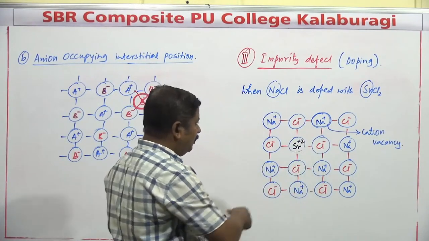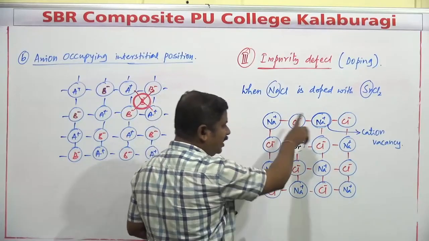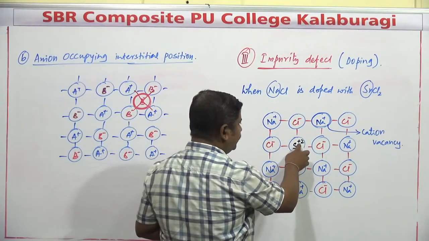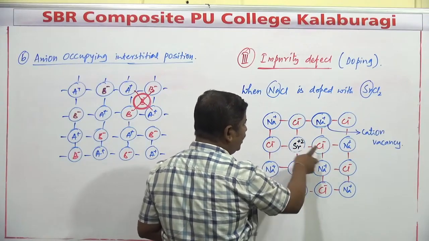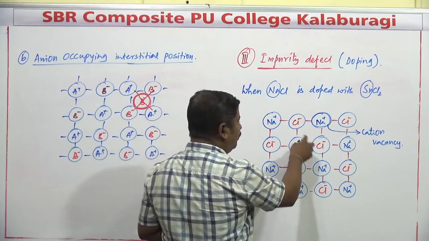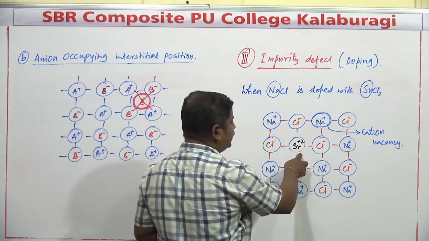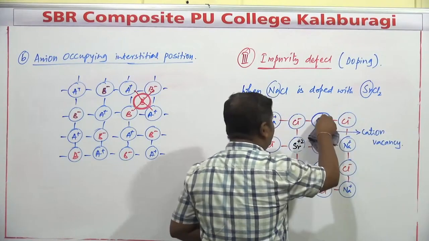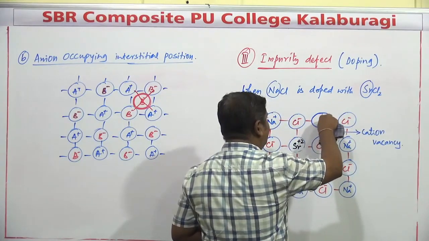Is electrical neutrality maintained now after occupying the position of Na plus? No, because positive charges are more in number compared to negative charges. When positive charges are more than negative charges, another Na plus ion is also replaced.